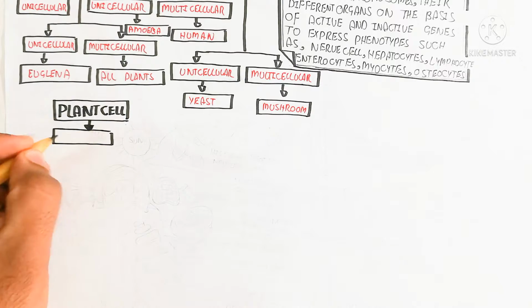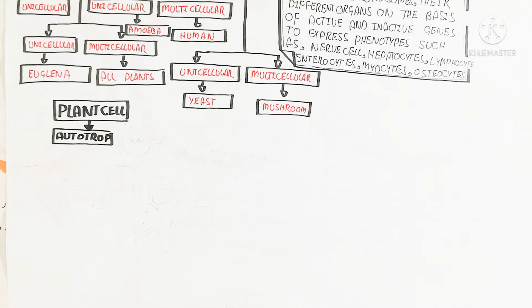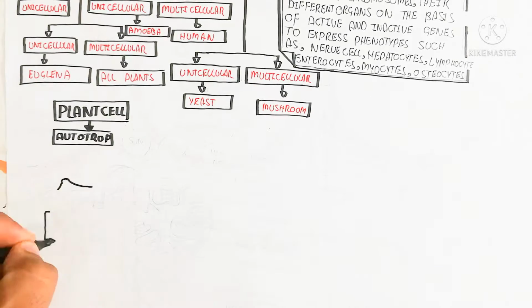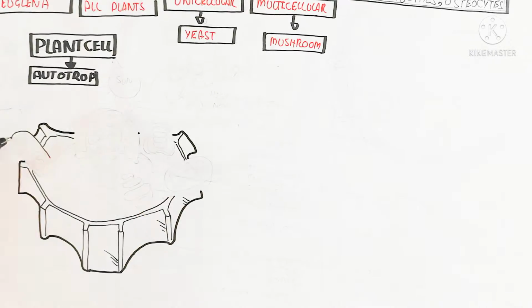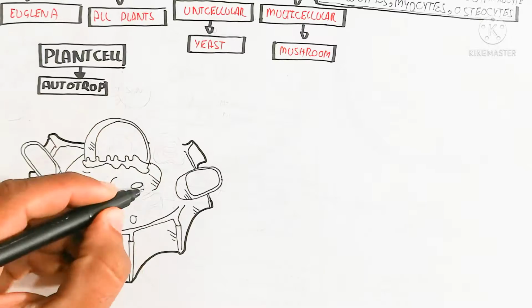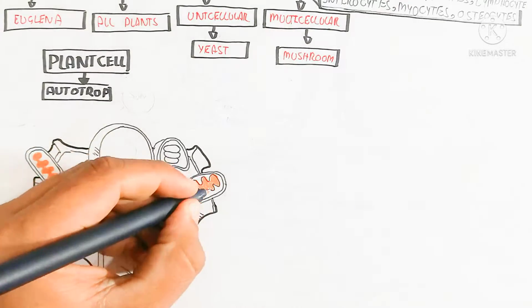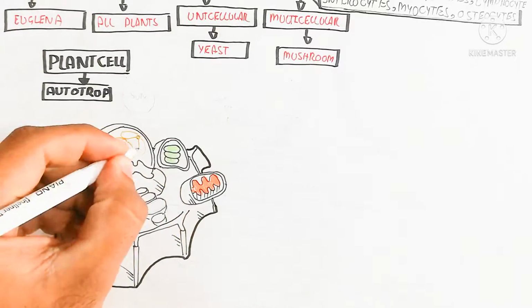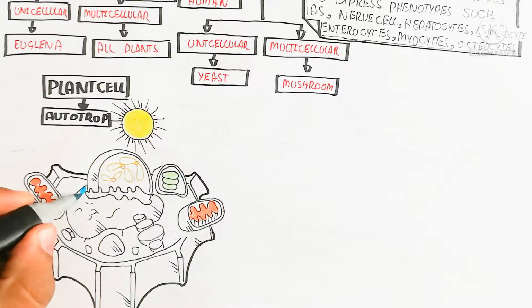So let's begin to understand the plant cell's anatomical aspect. This is an autotroph, remember, it can produce energy itself. So the plant can produce energy itself by using light. Here is the cell wall, the outer region, and inside is the vacuole, and this is the chloroplast, mitochondria, and the nucleus, as well as the endoplasmic reticulum.